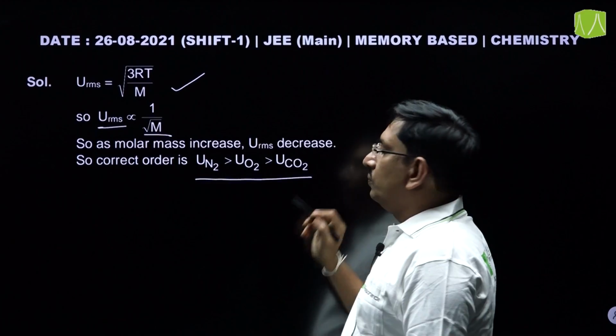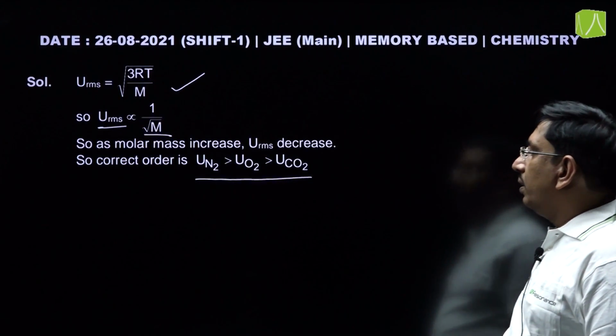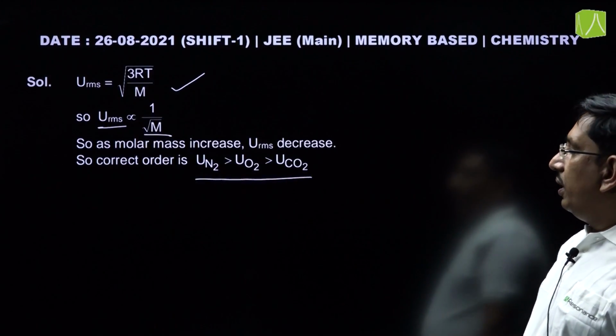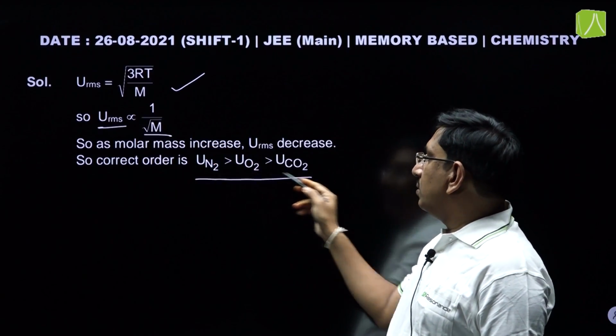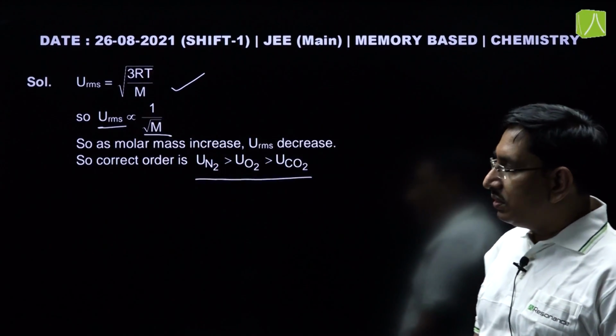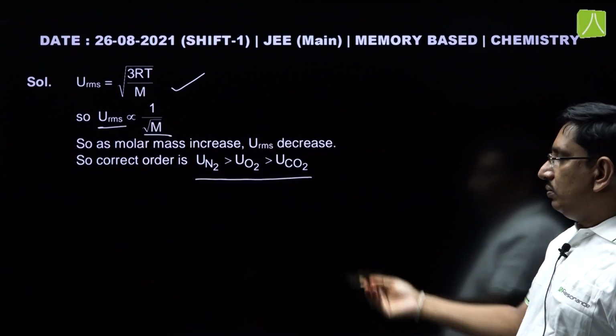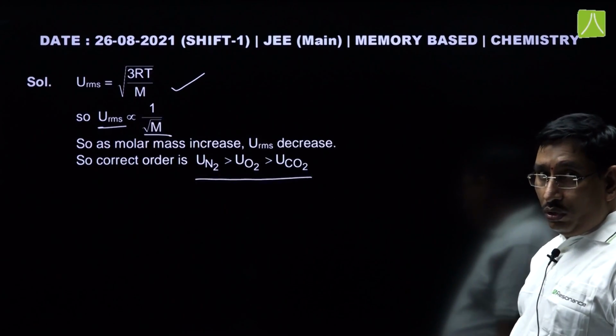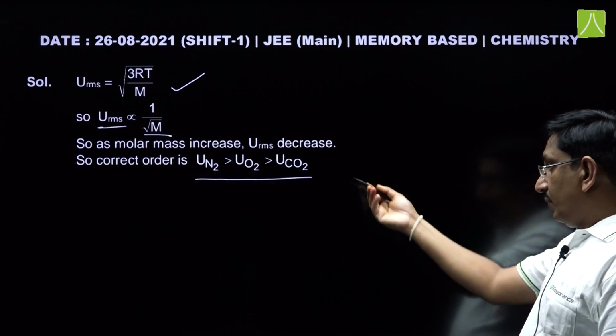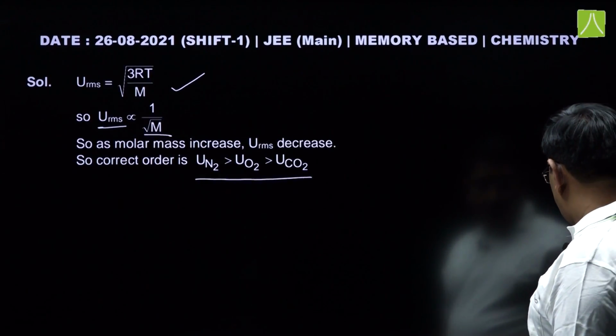So, for nitrogen, oxygen and carbon dioxide, the RMS speed depends on the molar mass of the gas given. So, lighter gas will have more RMS speed. So, this is the order now.